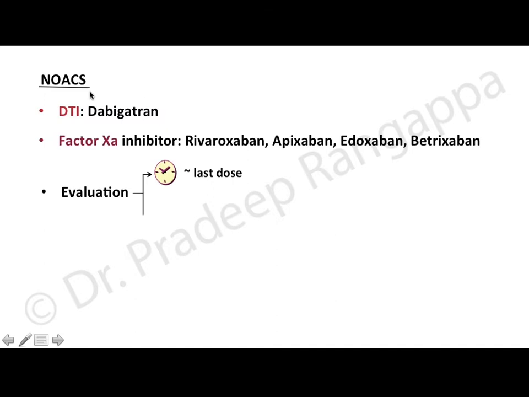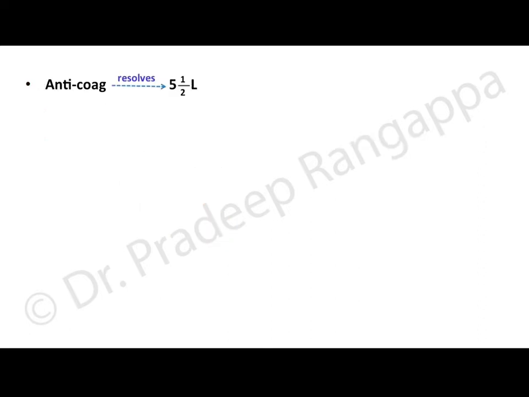So when a patient is on any of these NOACs, as this patient was on dabigatran, the key evaluation point is to determine when the last dose was given. That becomes very important, and I will tell you why. And it is important to look at renal and hepatic function, and to see the coagulation derangement when the patient is on these drugs. So I think this slide is a little important.